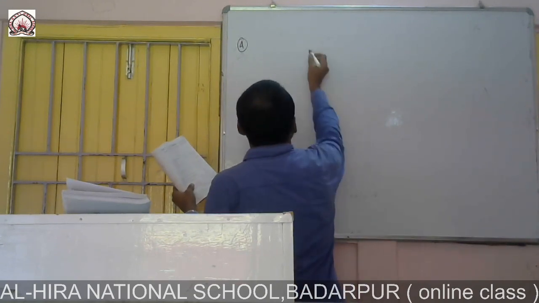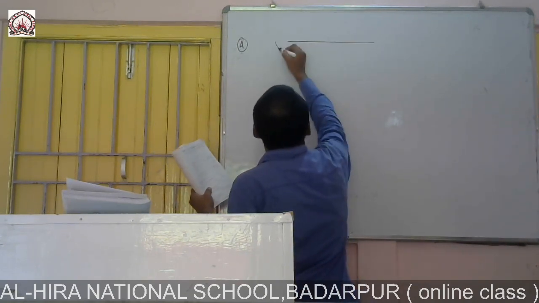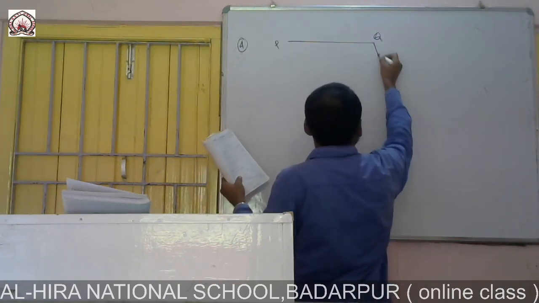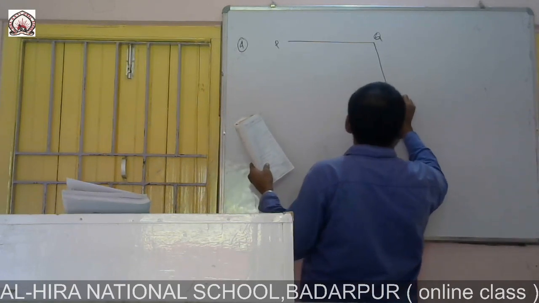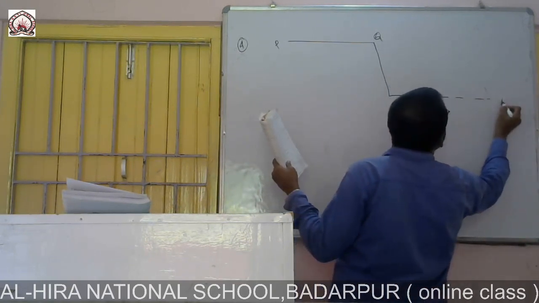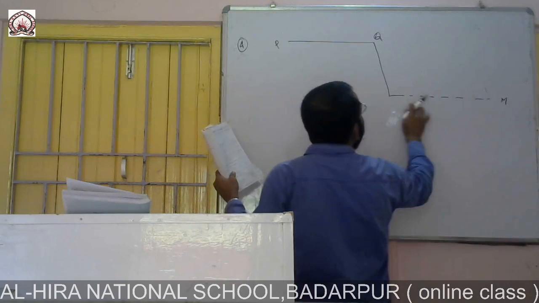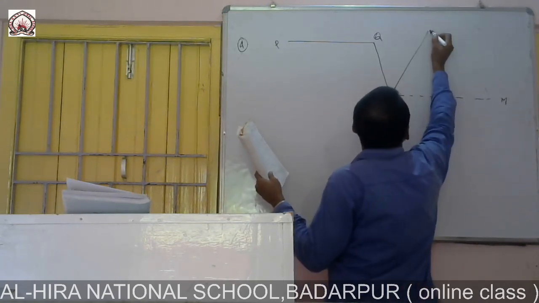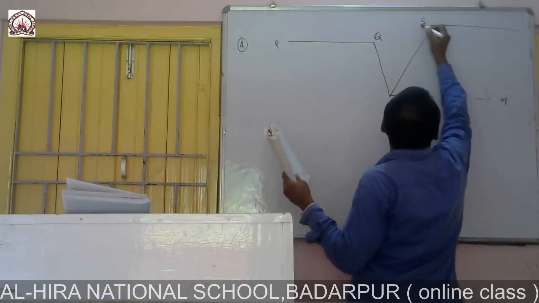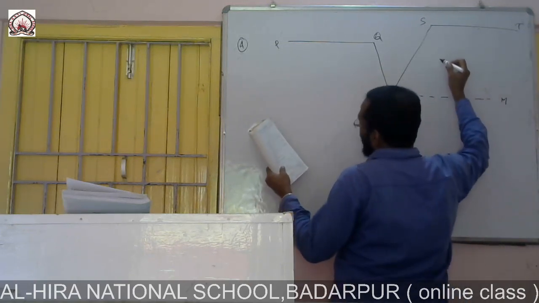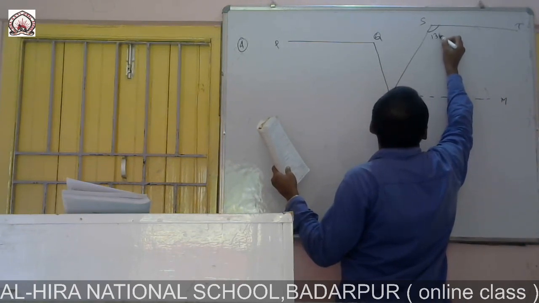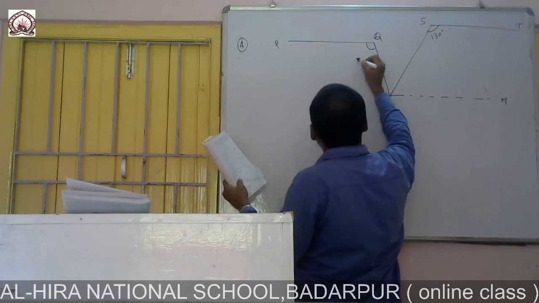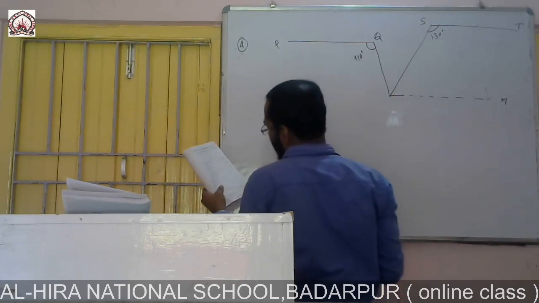So here PQ and one curved line is here, and then RM, it is not given, we are drawing it, it is imaginary, and then this ST, and this angle is given 130, and this is given 110.